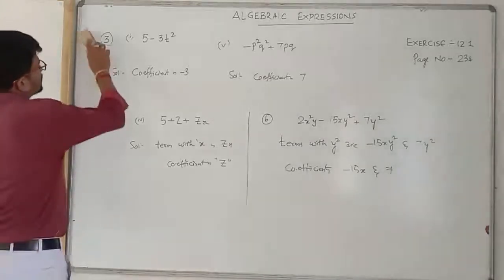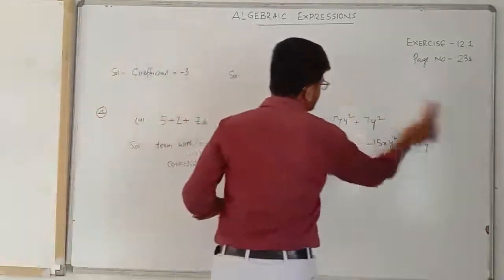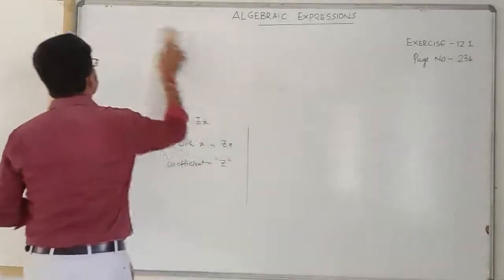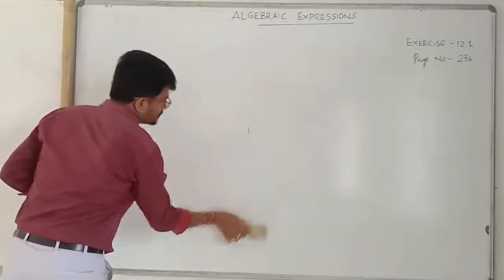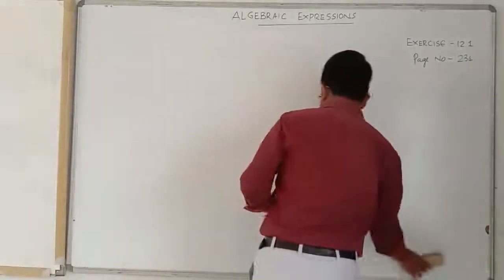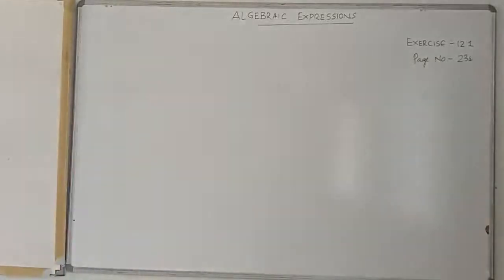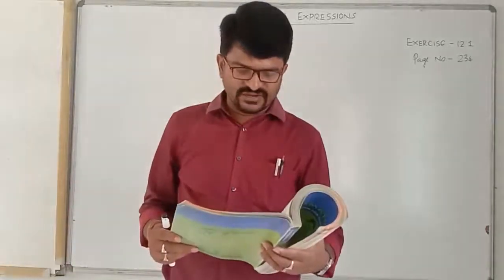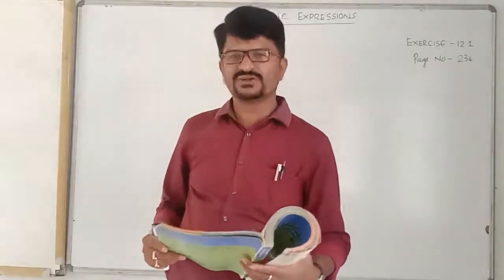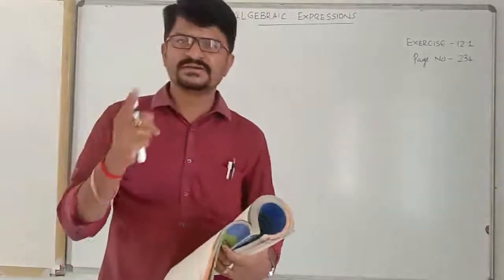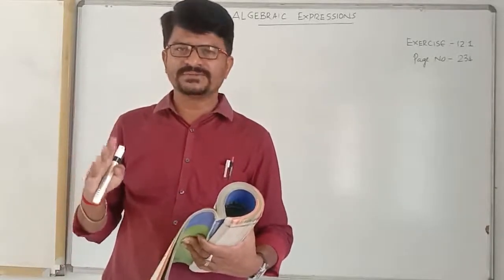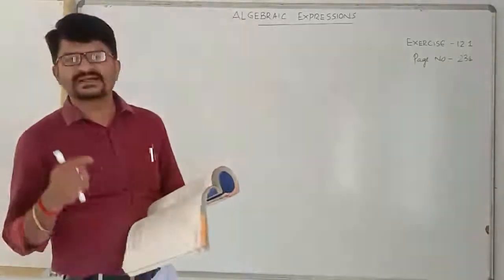Okay, children? That's good. Children, these are all word questions only. You need to complete it. Okay. Now, fifth one. Classify into monomials, binomials, and trinomials. That you can do it. Monomial means one term, binomial means two terms, trinomial means three terms. So according to the number of terms you can classify.